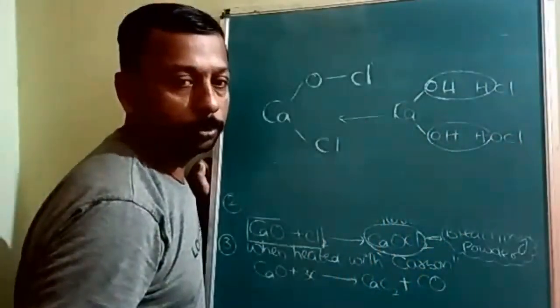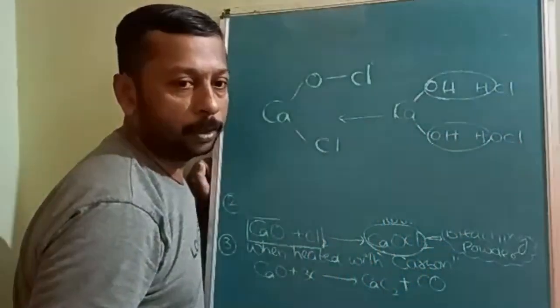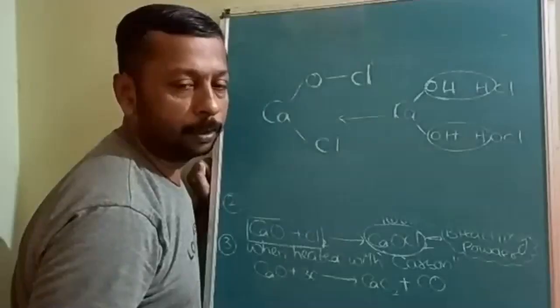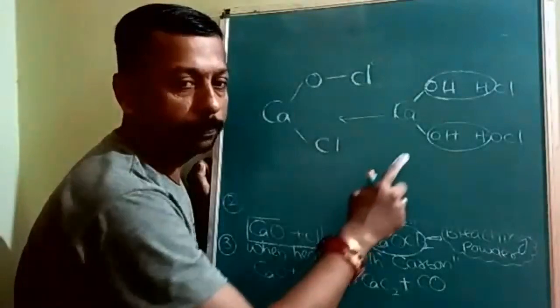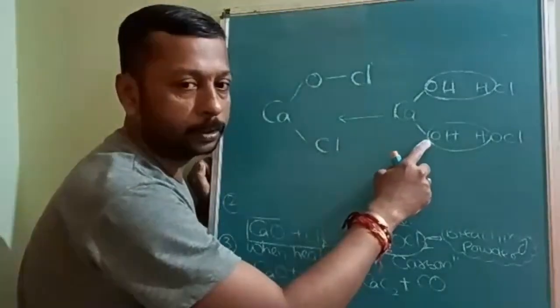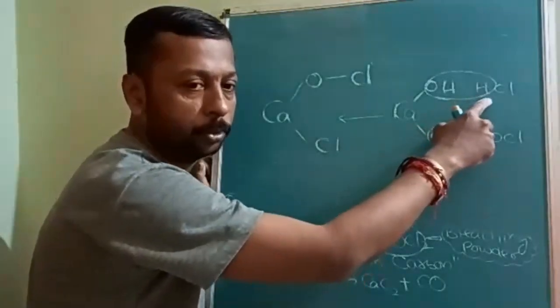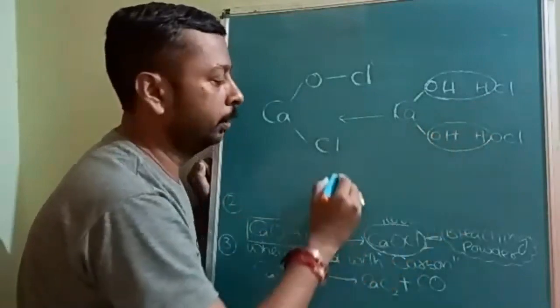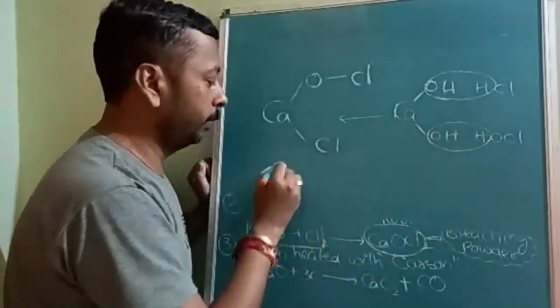Understood? So bleaching powder is a mixed salt of calcium hydroxide with 1 mole of HCl and 1 mole of HOCl.